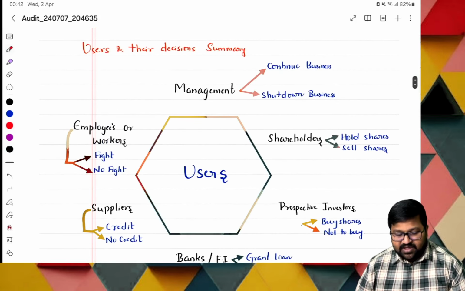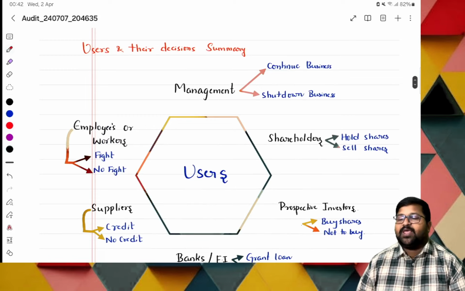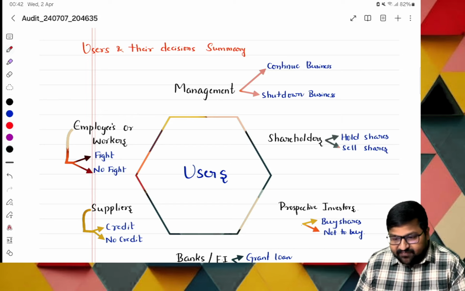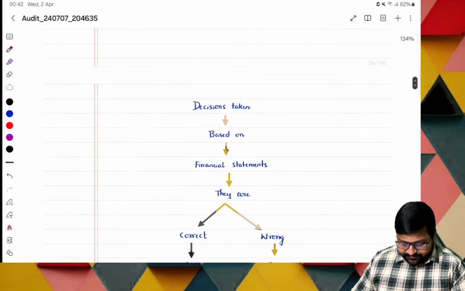Users really do make use of financial statements. By using the financial statements, they stay very happy. Is it clear? If it is clear, we shall go with the other part. Next.